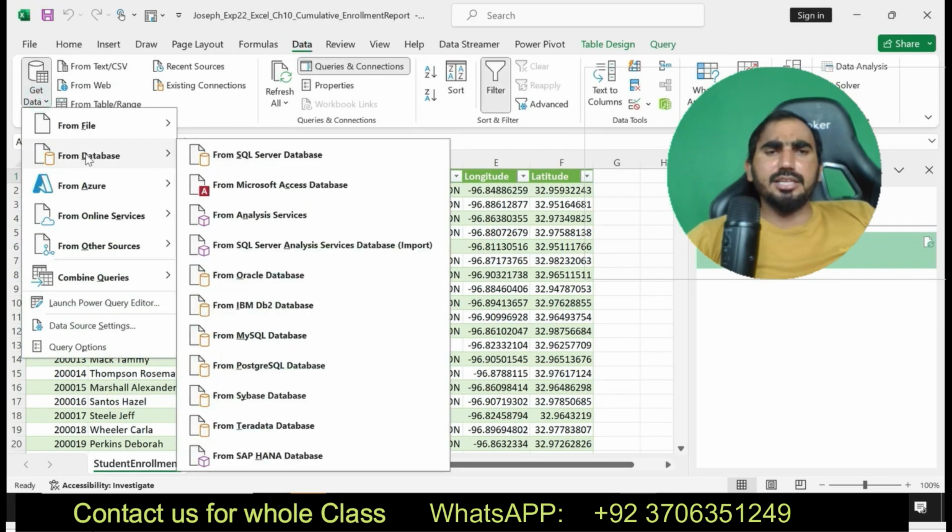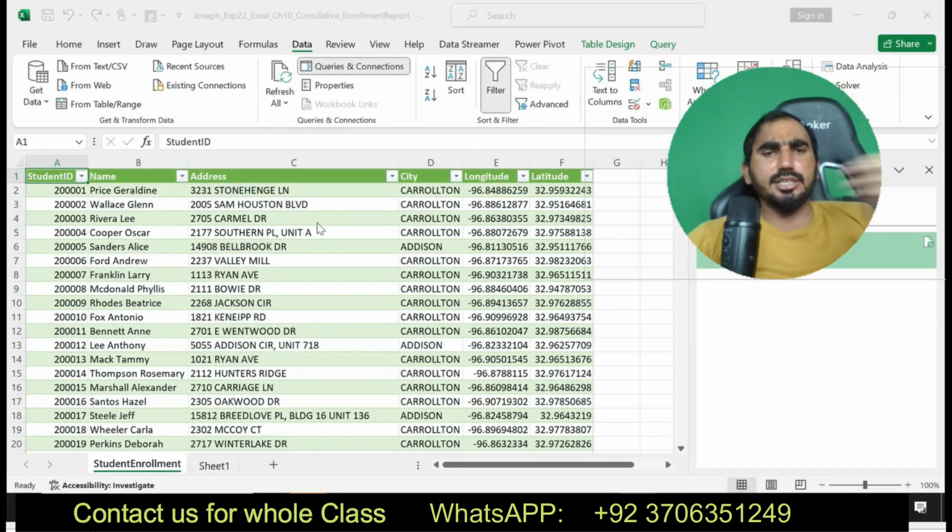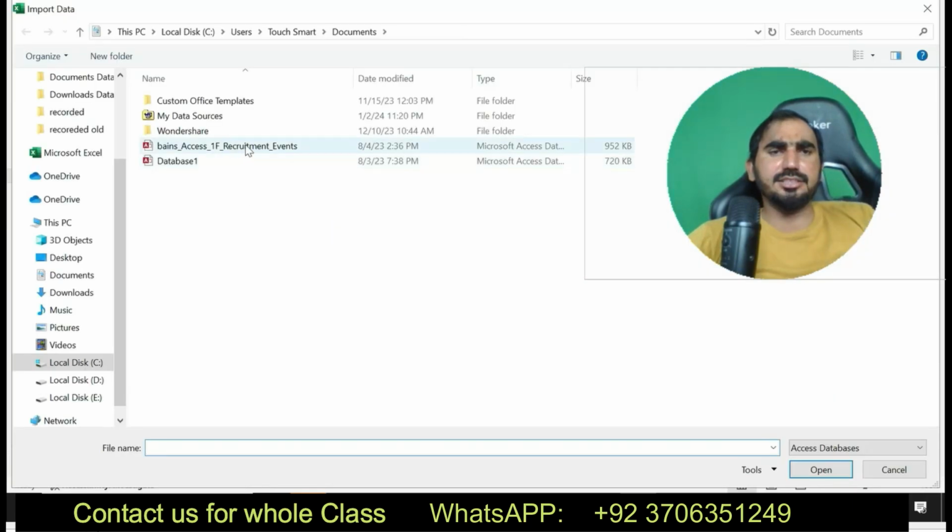I am going to import the data from the Access database file. Here you can see